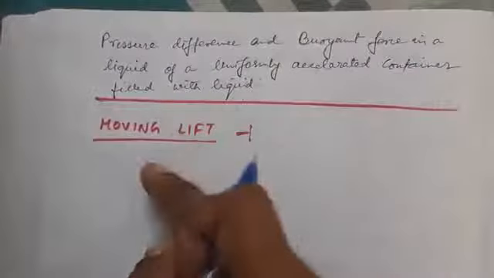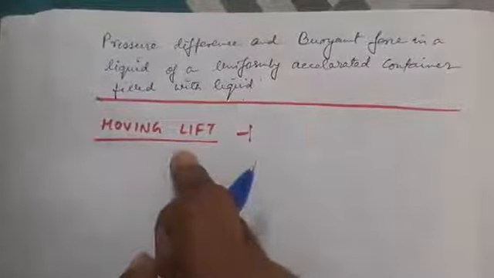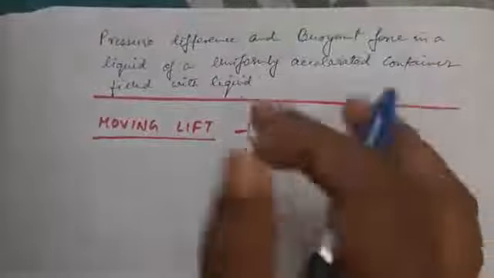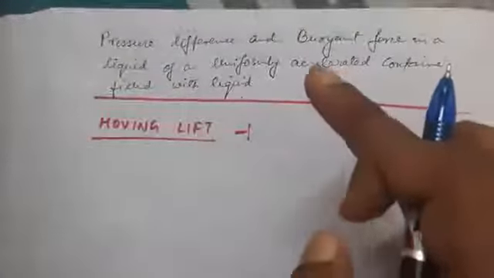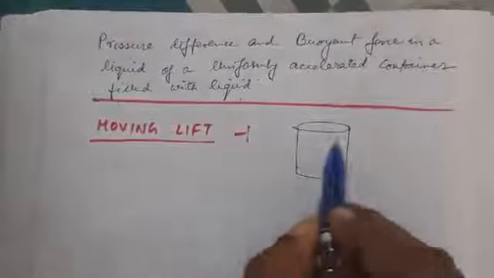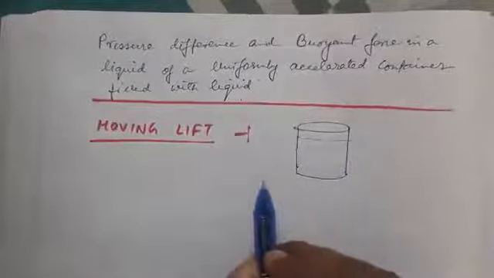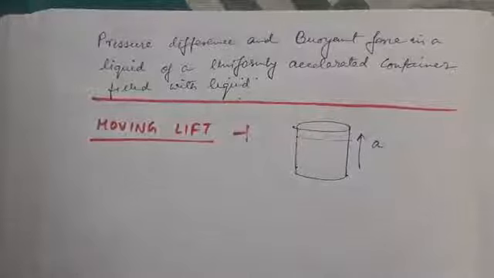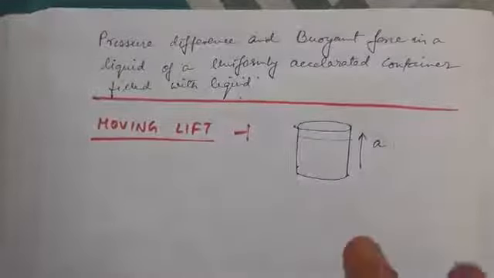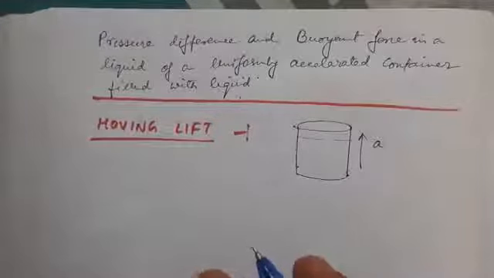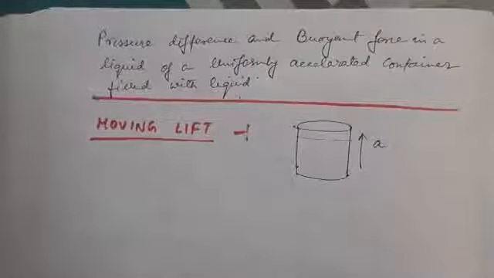Now, if you take the first case to be in a moving lift, this case says that when a lift with a liquid filled container moves upwards with an acceleration a, let us suppose this to be the container, this is filled with liquid, this container moves up with an acceleration a inside a lift. That means when a lift with a liquid filled container moves upwards with an acceleration a. First case is the difference in pressure.